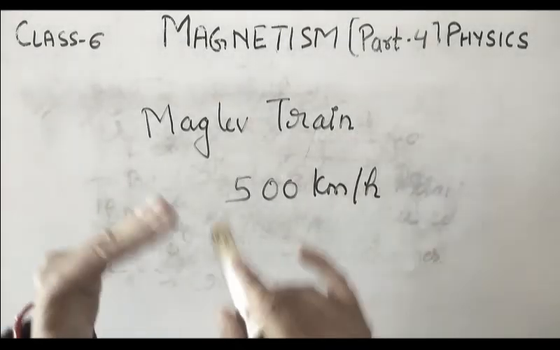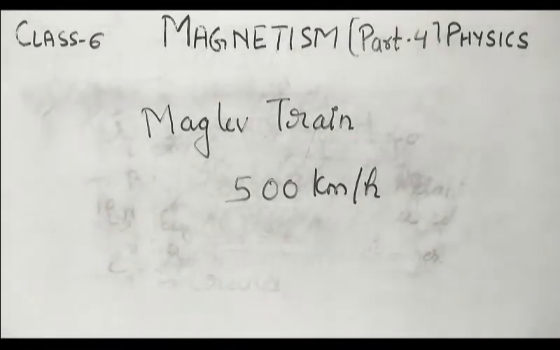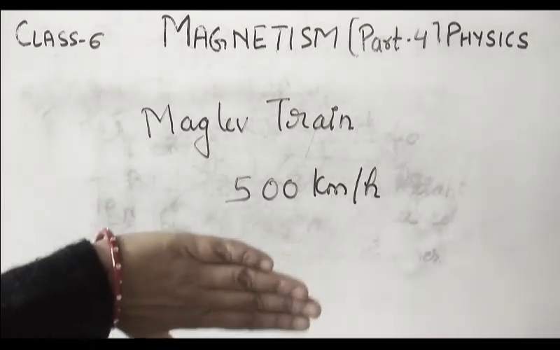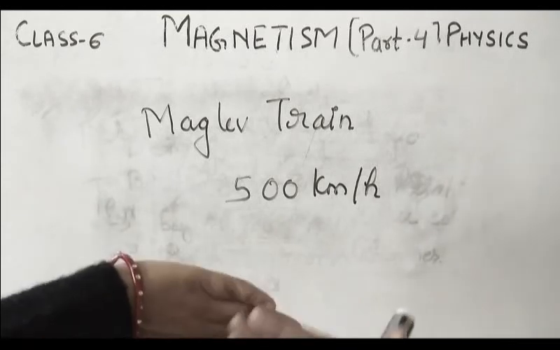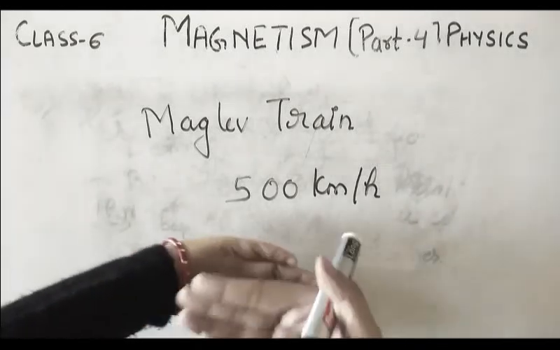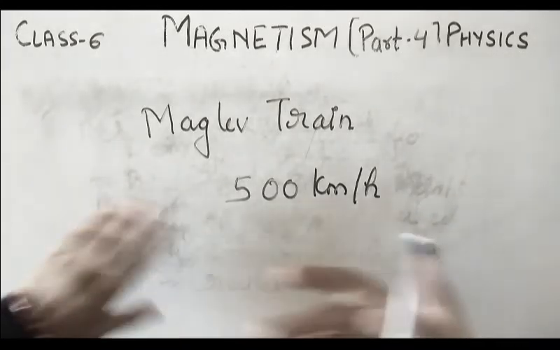And how does this train work, what is the principle behind this train? The principle behind this train is the repulsion between the like poles of the magnets. You have studied that the same poles repel each other. So here the repulsion between the like poles of the magnets in the guide way and in the bottom of the train lifts the train up from the guide way. That means the train runs slightly above the track because of the repulsion.